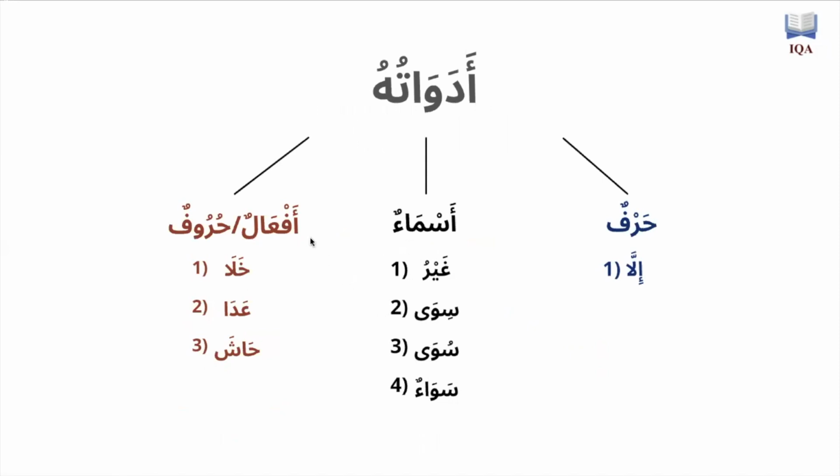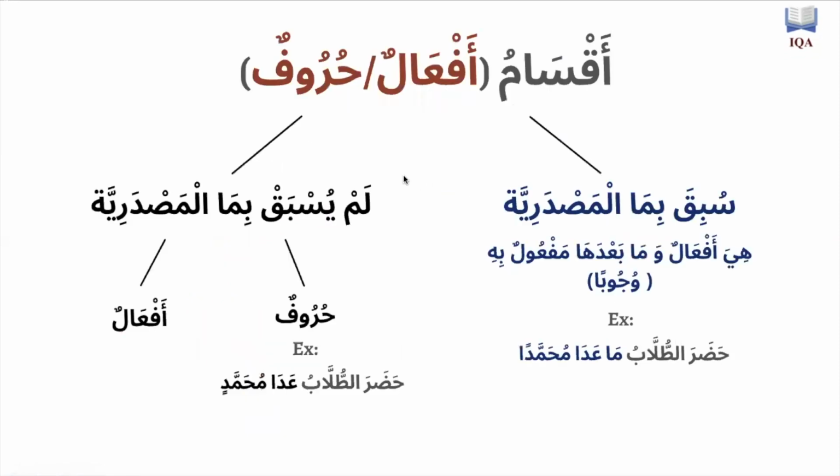So that's the nouns. Now to go to the af'al and the huruf, we have three. We have khala, we have ada, we have hasha. So what is going on here? The aqsam of af'al and the huruf is like this. It's either going to be subiqa bima al-masdariyah. It's going to be preceded with something called ma al-masdariyah. Yani the word ada or the word hasha or the word khala is going to be preceded by this ma al-masdariyah, which I'm going to explain what it is. Or it's lam yusbaq bima al-masdariyah, it's not going to be preceded with ma al-masdariyah.